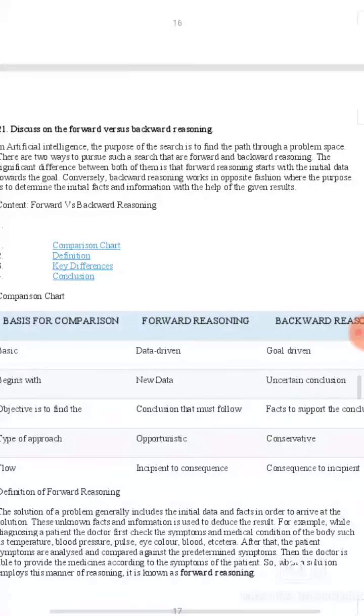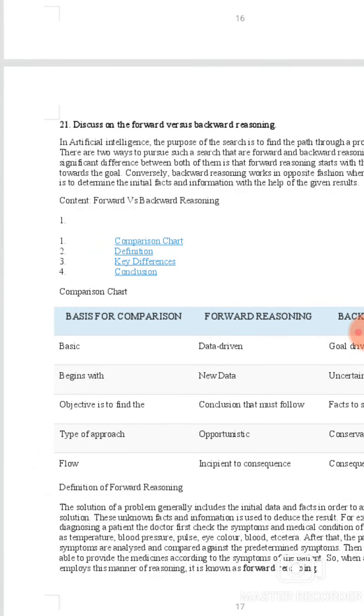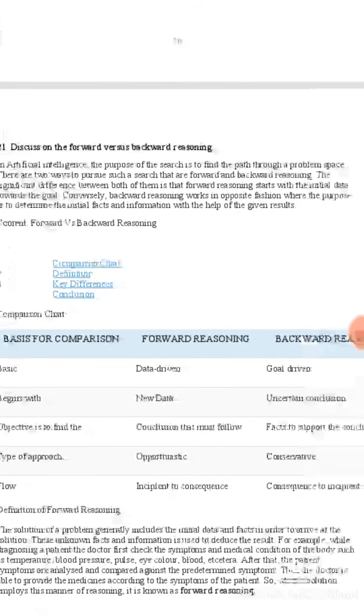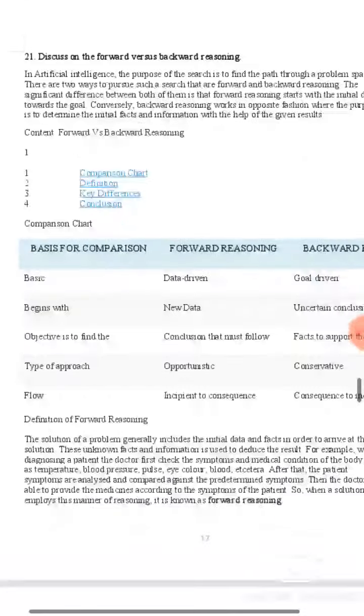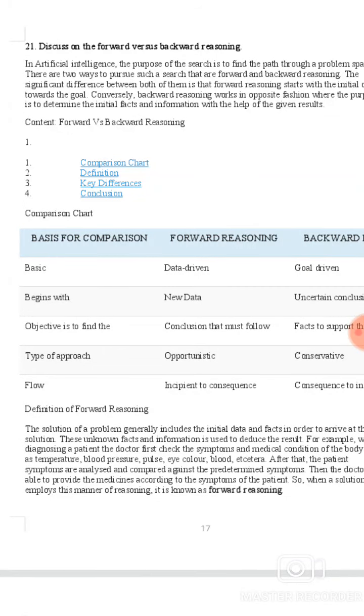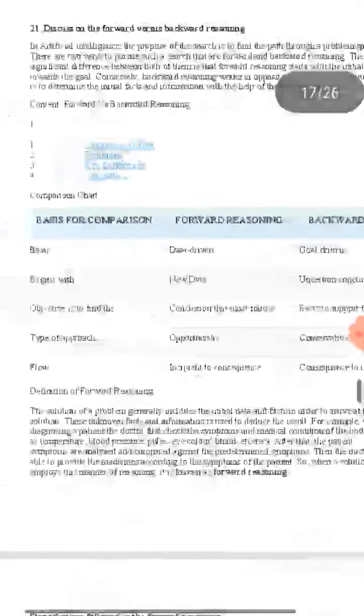Discuss forward versus backward reasoning. In artificial intelligence, the purpose of search is to find the path through a problem space. There are two ways to pursue such a tree: forward and backward reasoning. Comparison chart: definition, key differences, conclusion. Basis of comparison: forward is data driven, backward is goal driven.